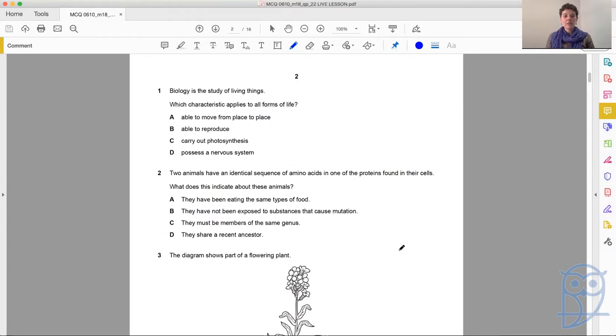Which characteristic applies to all forms of life? Okay, so characteristic A, able to move from place to place. Well, it's a characteristic of life, but not all forms of life. Able to reproduce. Well, that sounds suspiciously like it is everybody, but let's just double check the other answers as well. Carry out photosynthesis, not all of them. And possess a nervous system, again, not all of them. So we have confirmed, we're completely happy with answer B.